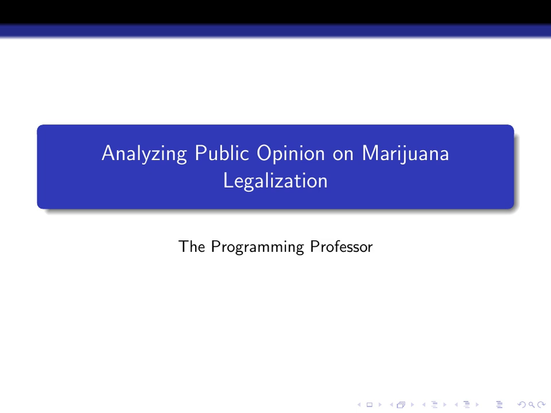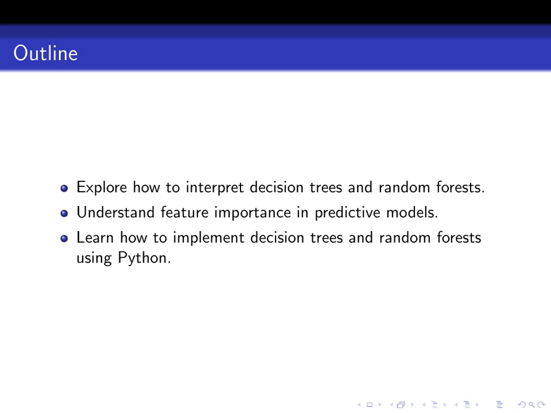Hello everyone. Today we will explore how to analyze public opinion trends using decision trees and random forests, with a focus on marijuana legalization as our case study. In today's session, we will cover three main areas: interpreting decision trees and random forests, understanding feature importance in predictive models, and implementing these tools using Python. This practical approach will help us understand both the theoretical and applied aspects of our analysis.